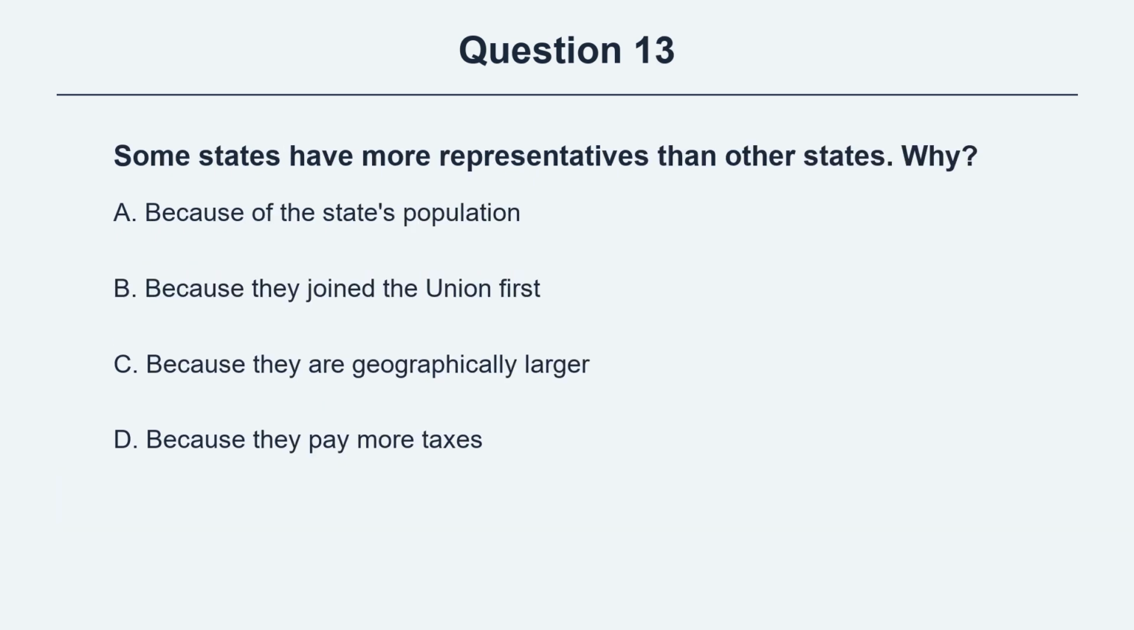Question 13. Some states have more representatives than other states. Why? Option A, because of the state's population. Option B, because they joined the Union first. Option C, because they are geographically larger. Option D, because they pay more taxes.